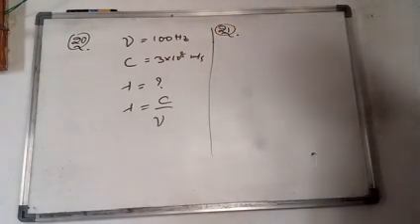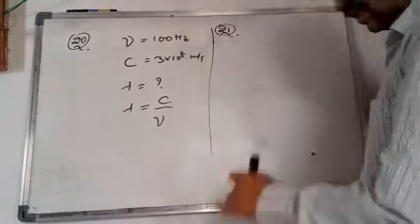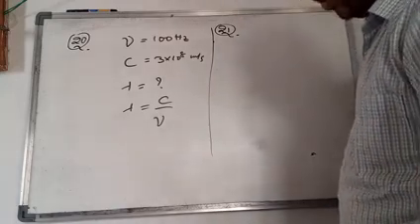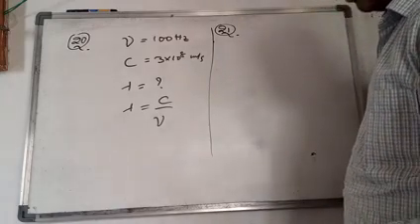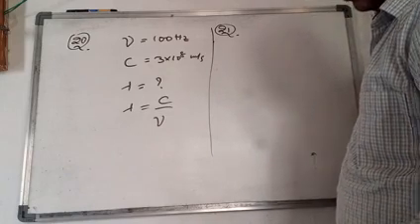In 21st question, what he is asking is the value of mu. He is asking the value of mu. So how to find the value of mu?